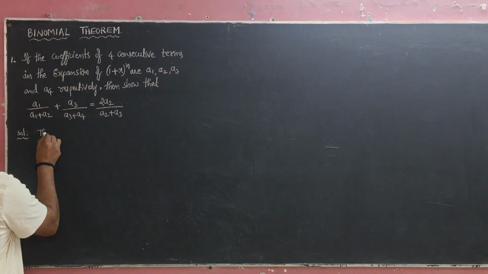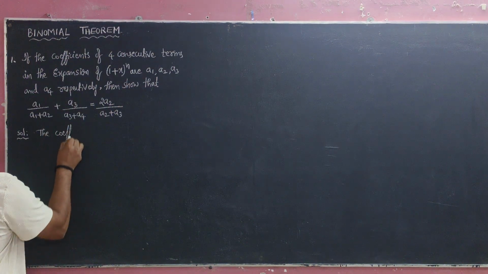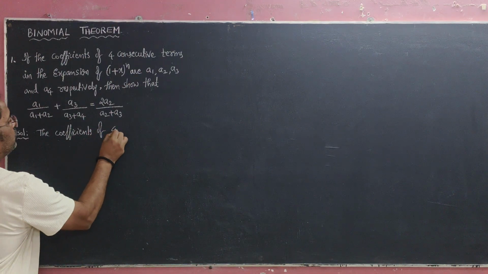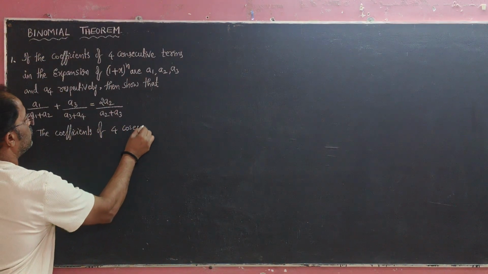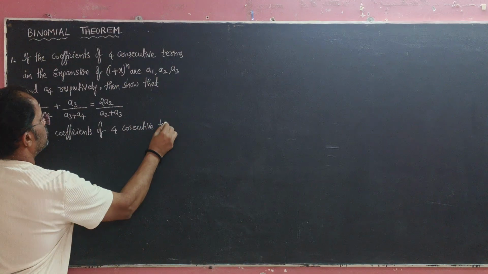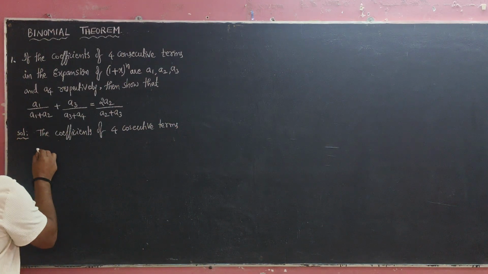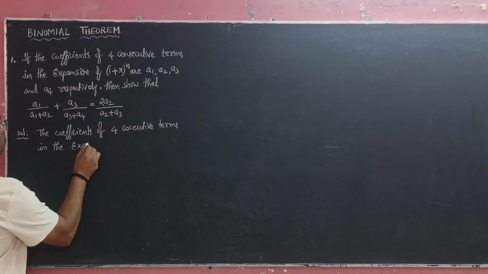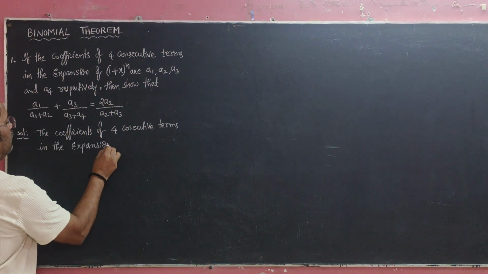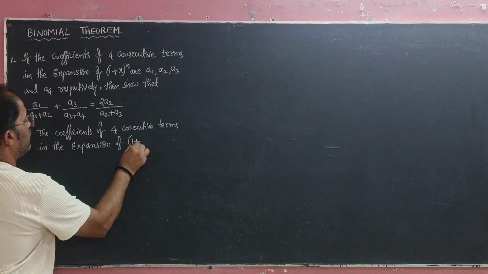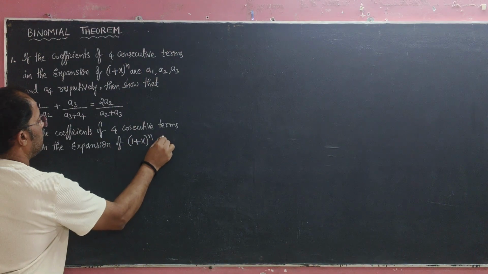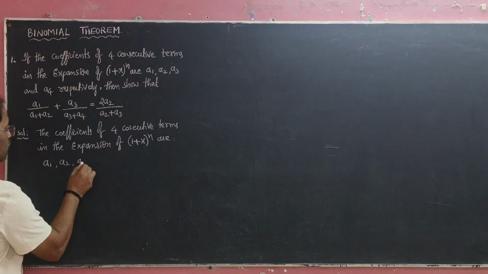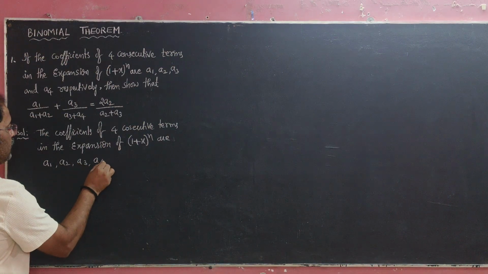Okay, the coefficients of four consecutive terms in the expansion of (1 + x)^n are a1, a2, a3, a4.